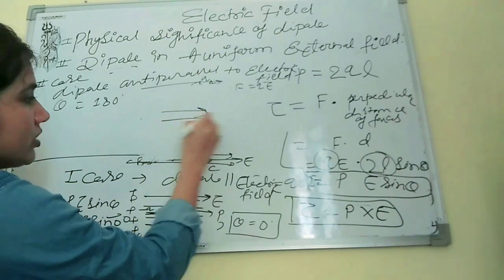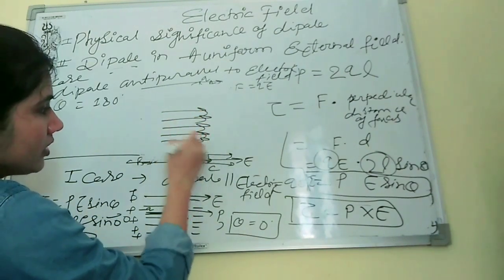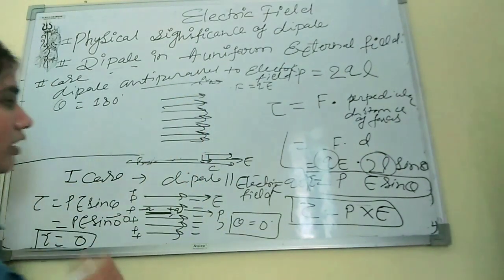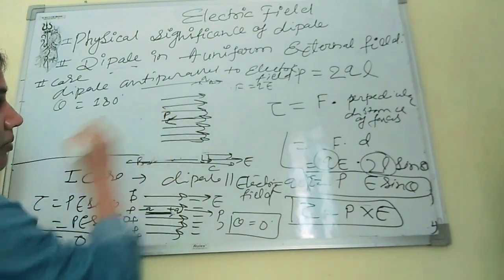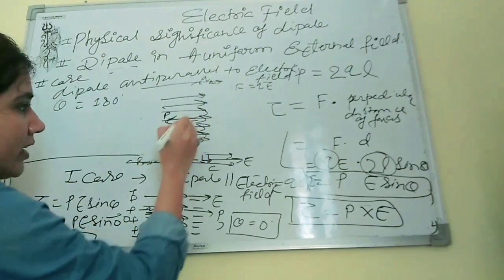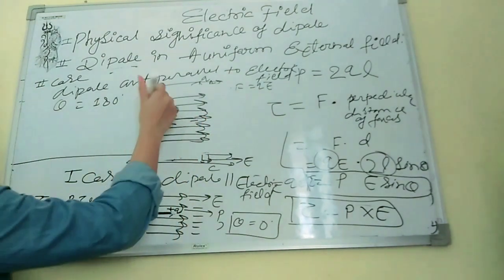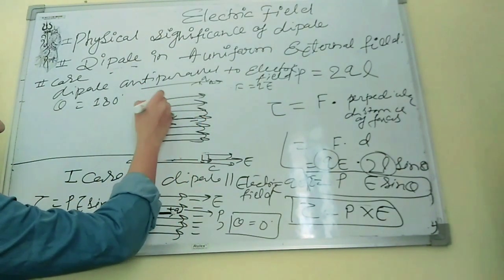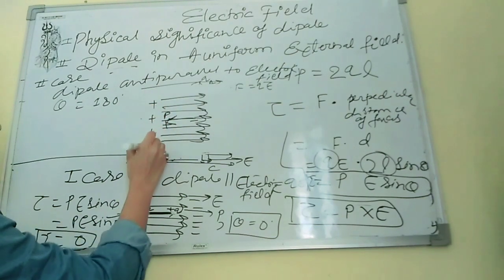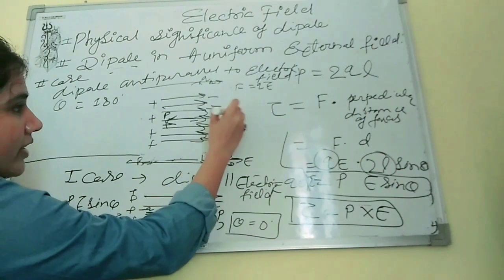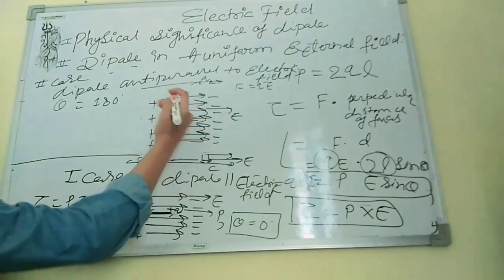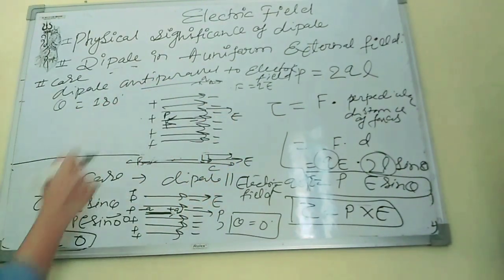this is the direction of the electric field. So the dipole will be placed like this in the opposite direction. The P will be applied in this direction. This will be negative, this will be positive. So in this case, the electric field will be positive to negative. So E will apply in this direction, and P will apply in the opposite direction.